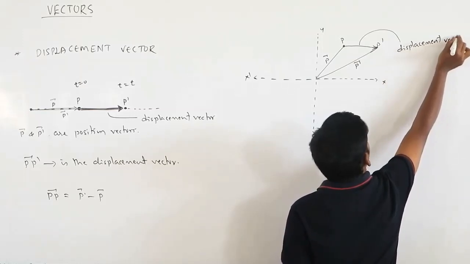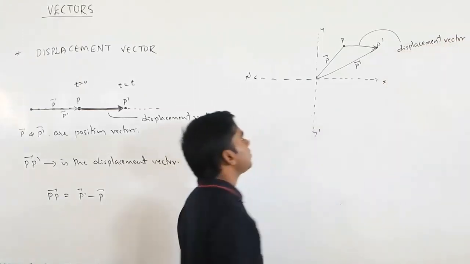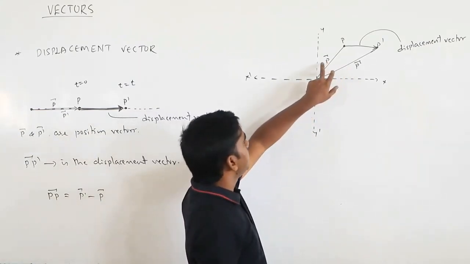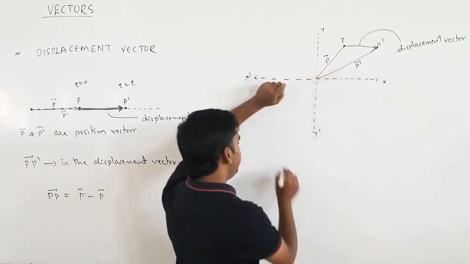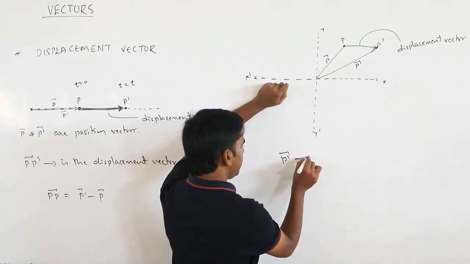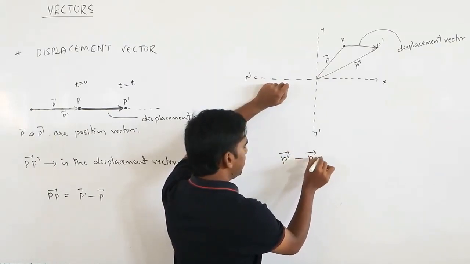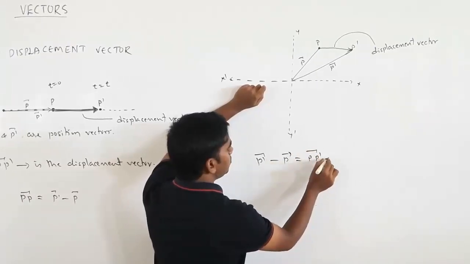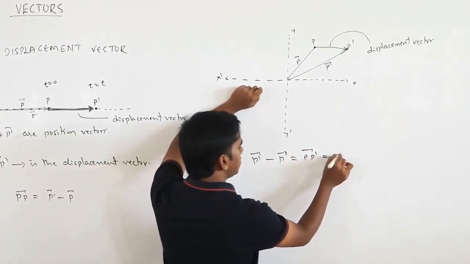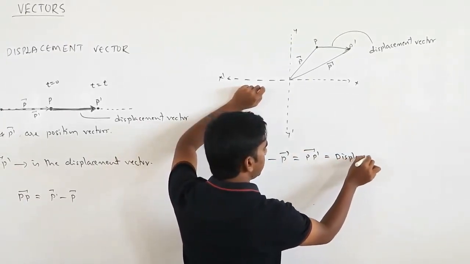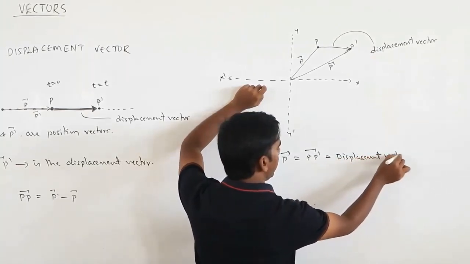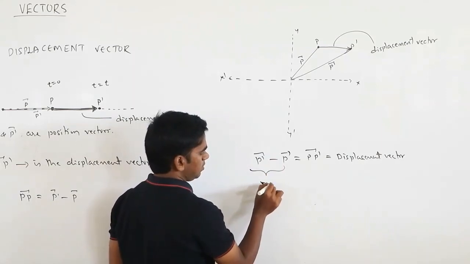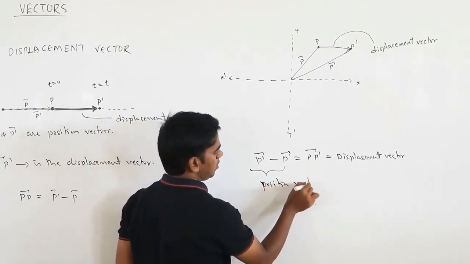Vector P dash minus vector P gives the displacement vector. These two are position vectors.